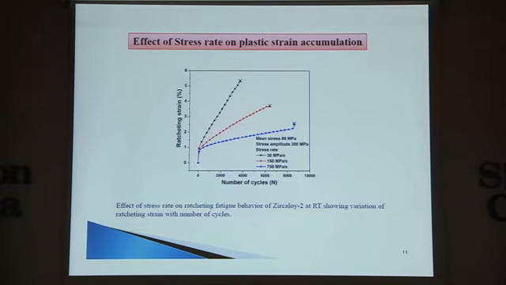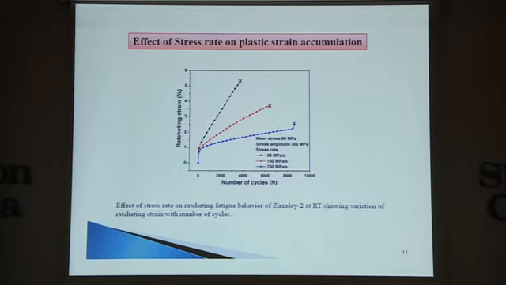This is the plot showing you the ratcheting strain versus number of cycles for variation of stress rate. Here you see some different results we have observed. Here you can see that while increasing the stress rate, an improvement of life is observed in this case.